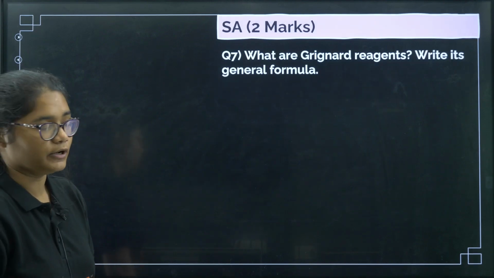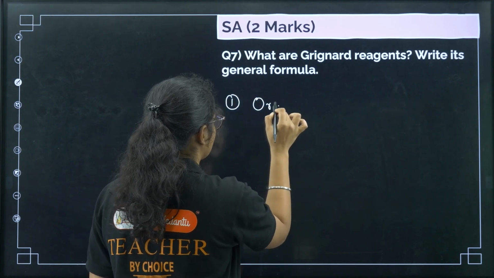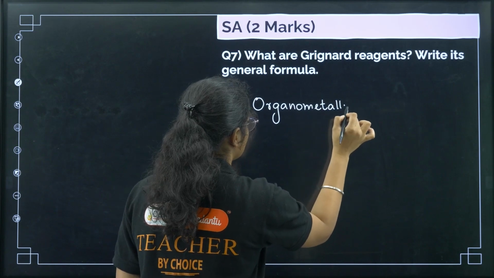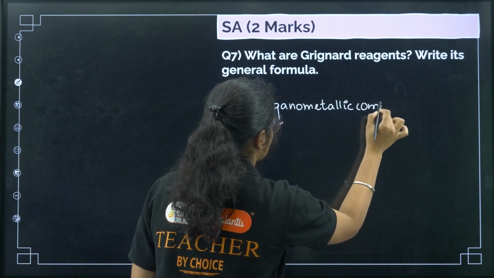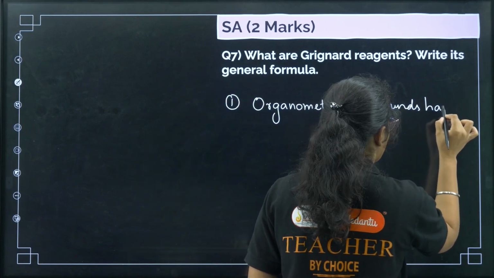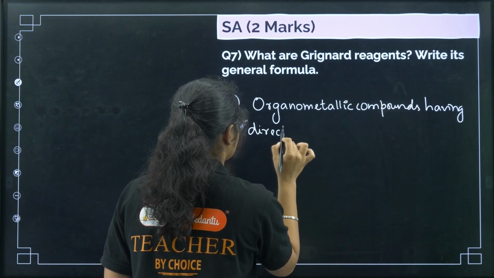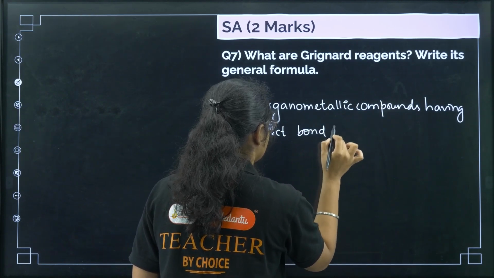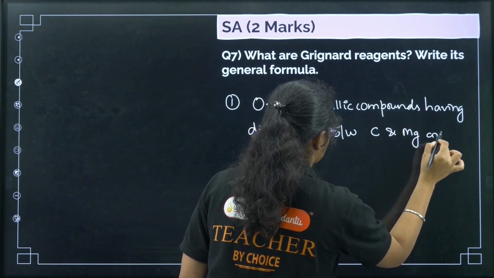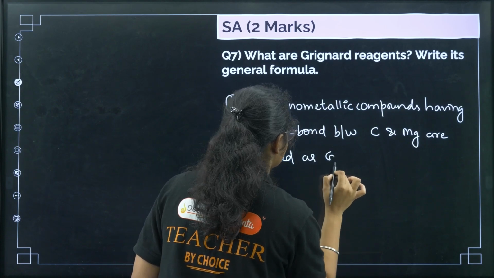Okay, next, what are Grignard reagents? Write its general formula. Okay, so what is Grignard reagent? First definition. So you can write organometallic compounds having direct bond between carbon and magnesium are called as Grignard reagent.